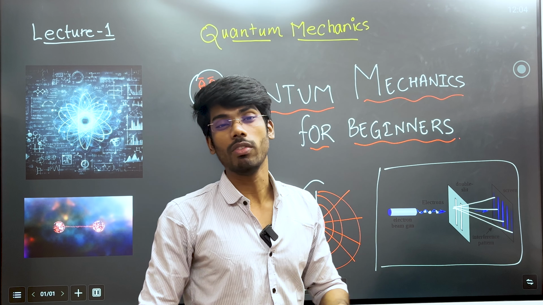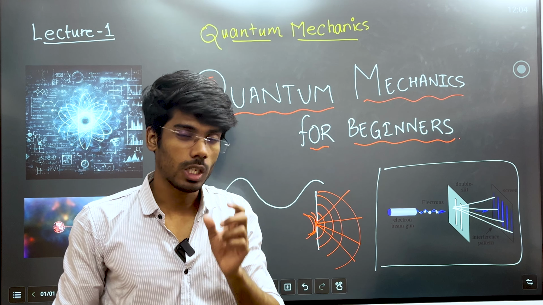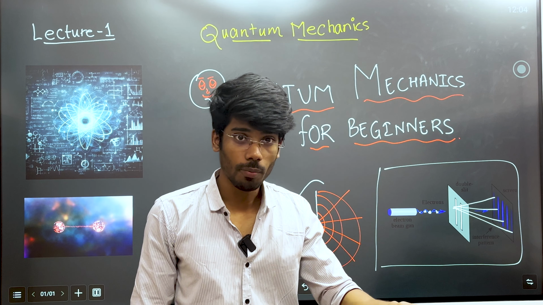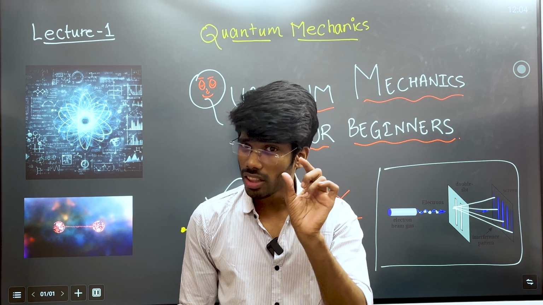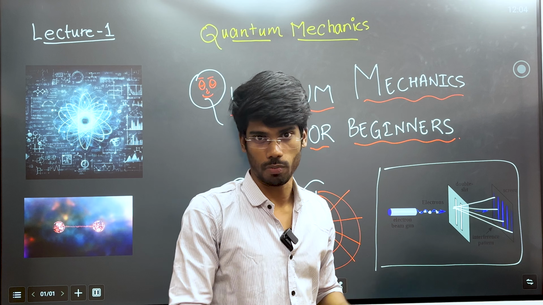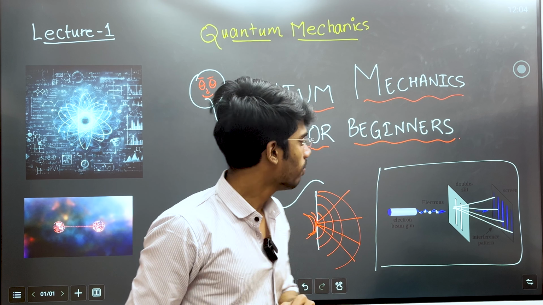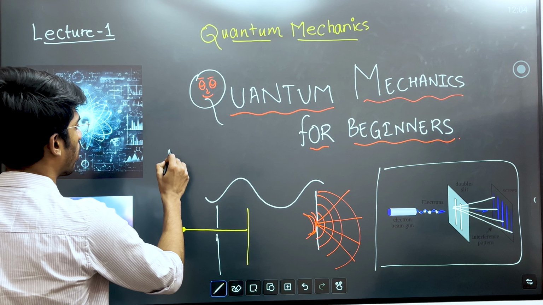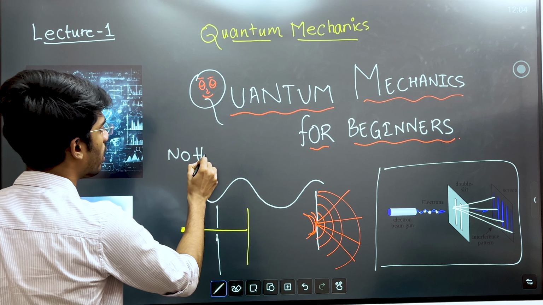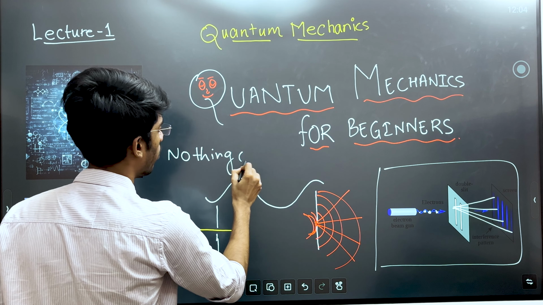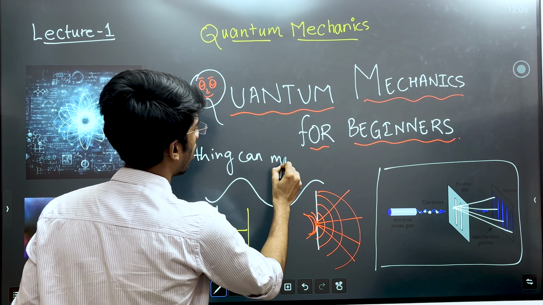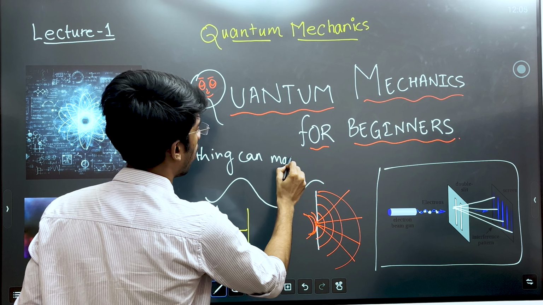In reality, when we study the special theory of relativity, it simply tells us that if you see light or anything other than light, that thing cannot move faster than the speed of light, right? Again, what I say in special relativity is that nothing can move faster than the speed of light.